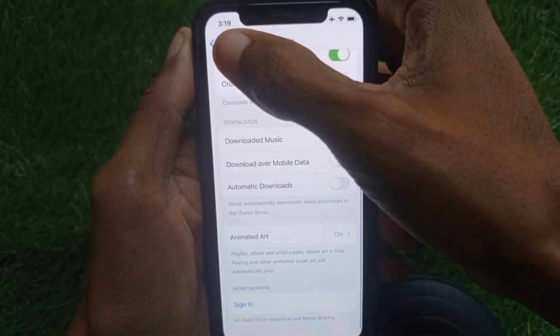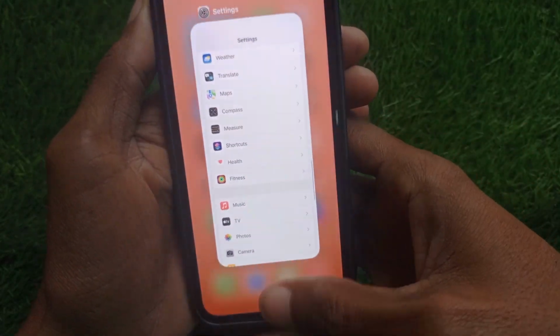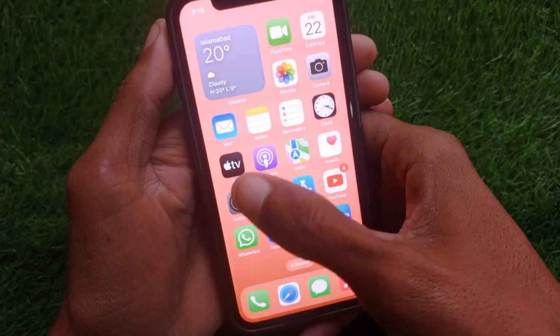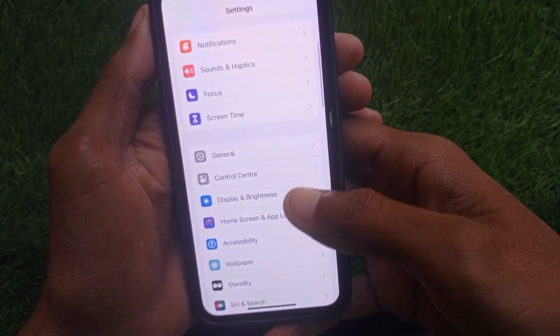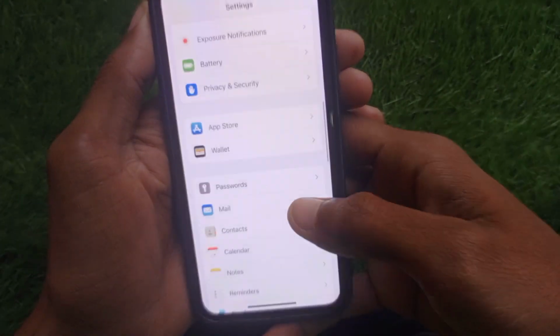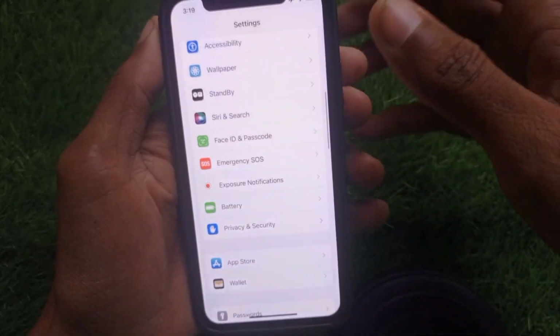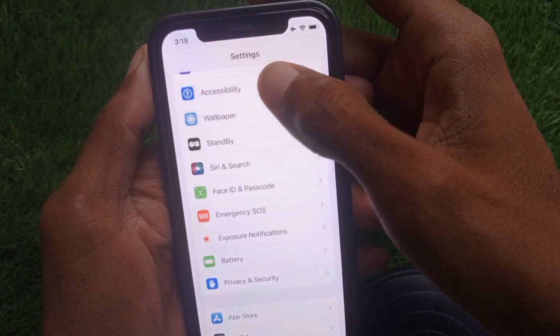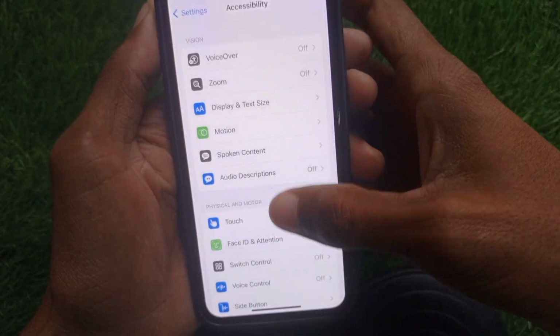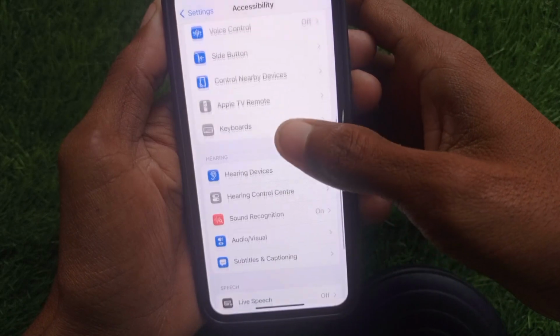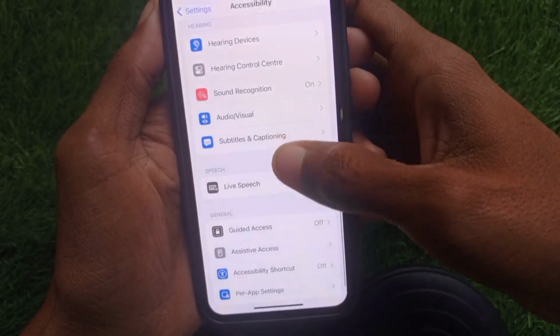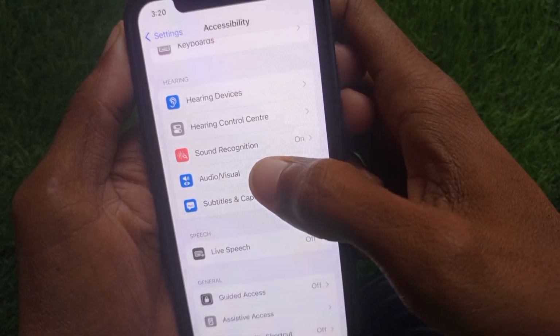So guys, simply go back, and open your settings again, and after this scroll down. From here you need to find Accessibility. As you can see here, simply open your Accessibility, and after this scroll down. From here you need to open the Audio and Visual option.